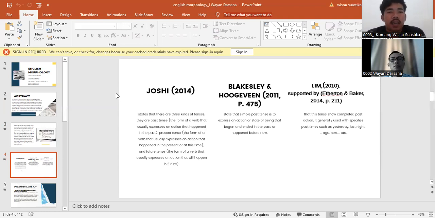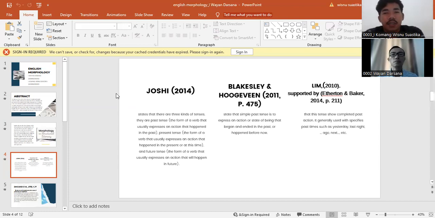Past tense expresses an action that happened in the past. Present tense expresses an action that happens in the present or at this time. Future tense expresses an action that will happen in the future.